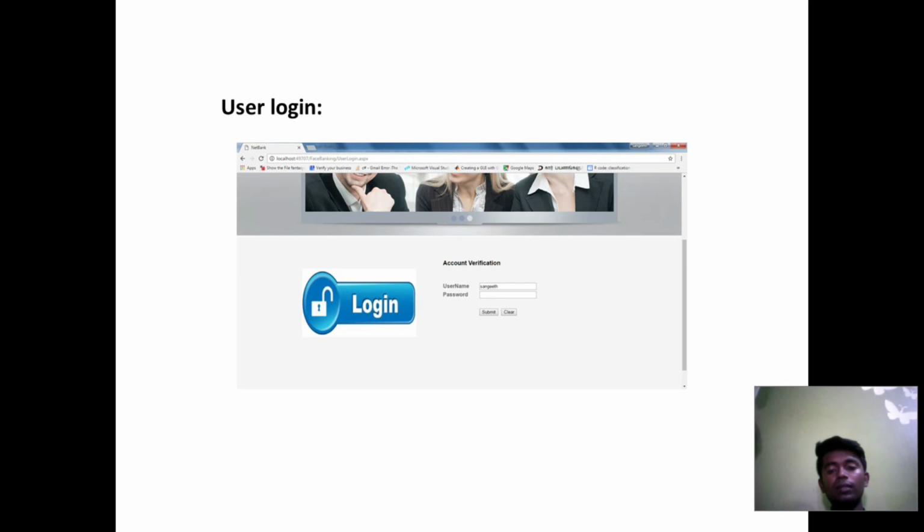This is my UML UI design, meaning user interfaces. First one, your login page. If you are new, you have to first register your details, then only you can log in. This is for those who already have an account in this application, so they can log in directly here.